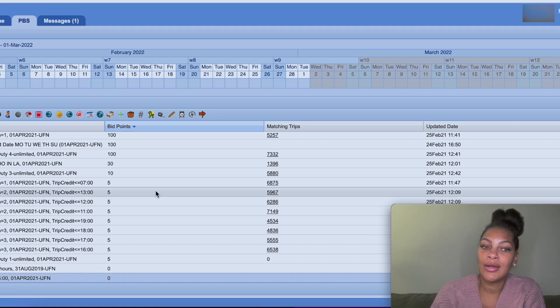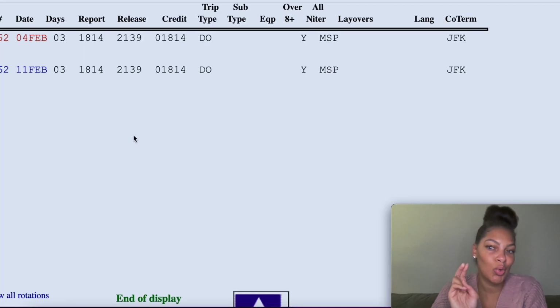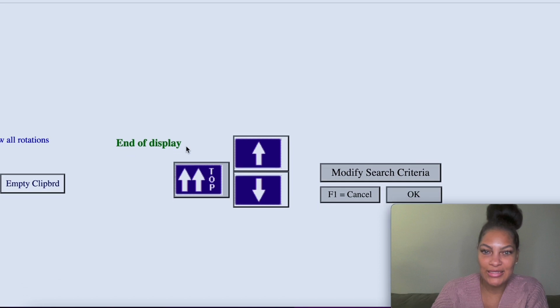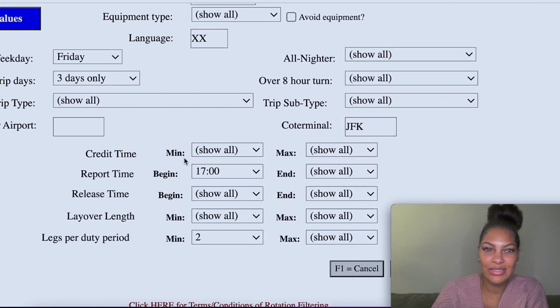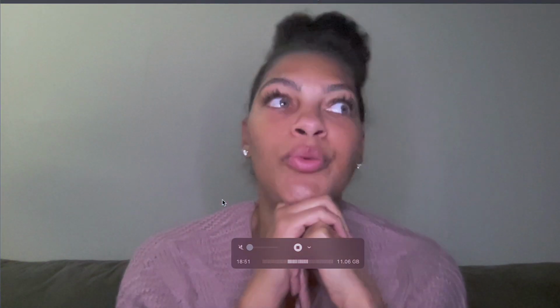I am going to go in and actually look through the trips because I can't do that while I'm trying to do this tutorial because I need some time. I need to really sit here and figure out what I need, what I want, what I don't want. And maybe I don't want anything. Maybe I don't want to ask for any specific trip, and just give me whatever you got on Fridays after 5. I'll take it. So yeah, I hope this was helpful.